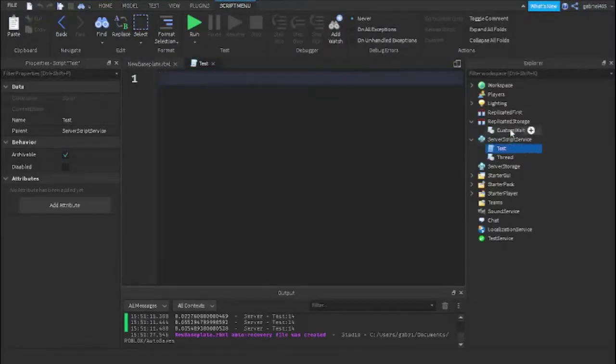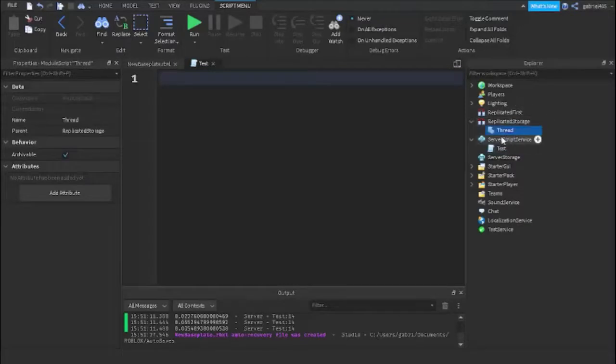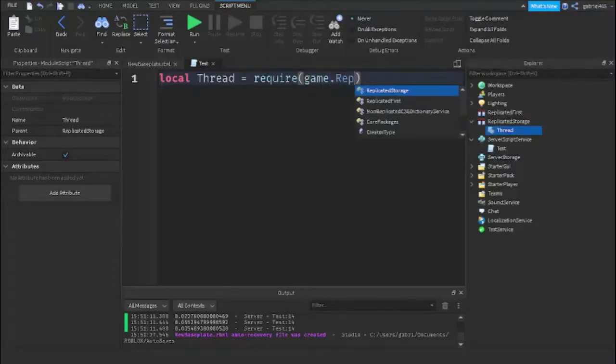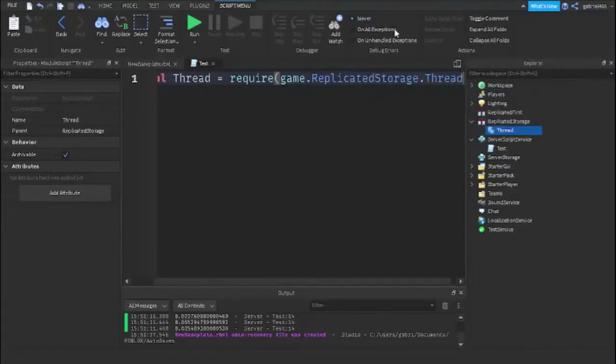Now we're going to get the module. We can delete the CustomWait because we're done with that. We're going to put this in replicated storage. So we're going to get thread. So local thread equals require(game.ReplicatedStorage.thread). So we have the thread, and we're going to look at all the different kinds.